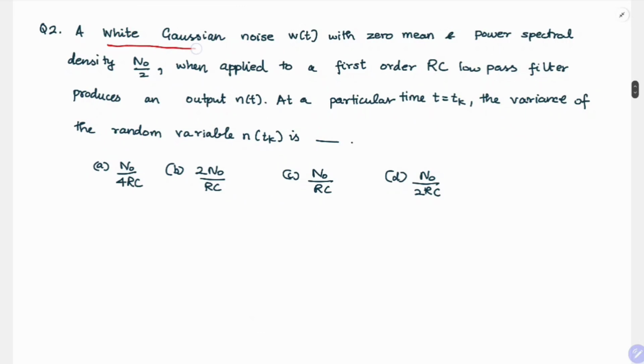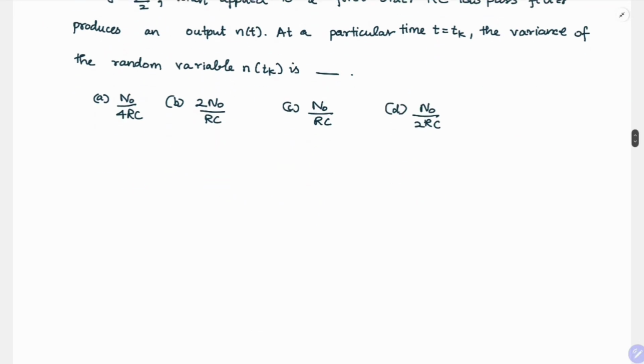First we will start with white Gaussian noise. We all know noise is a random process. If it was deterministic, we could write it as a function of something, for example f of t equal to sine t or sine t plus something. We could write it in functional form and know what its value will be at each time instant.